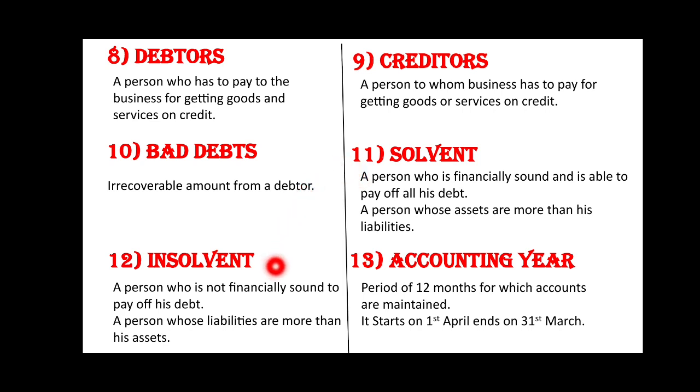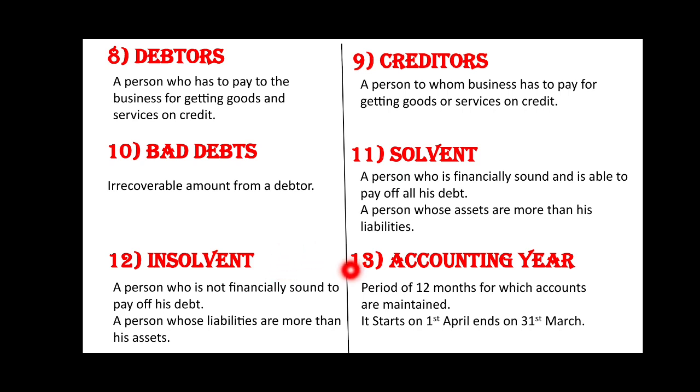Whereas insolvent: a person who is not financially sound to pay off his debt, a person whose liabilities are more than his assets. For example, if a person's asset is calculated as 20 lakh and his debt is 50 lakh, means debt is more than asset, so he can be declared as an insolvent person.